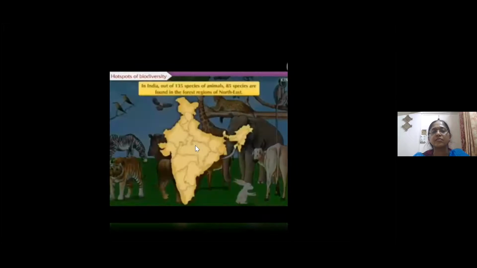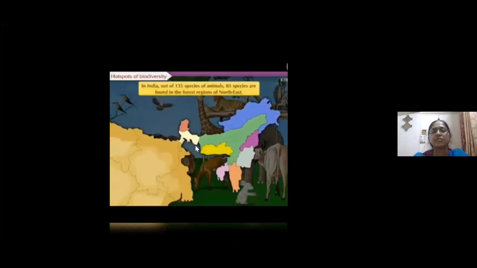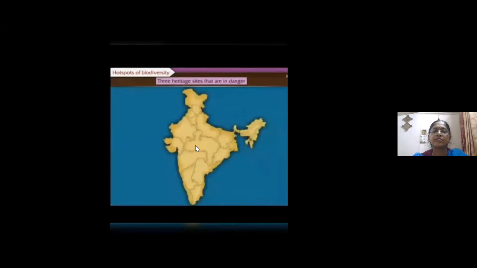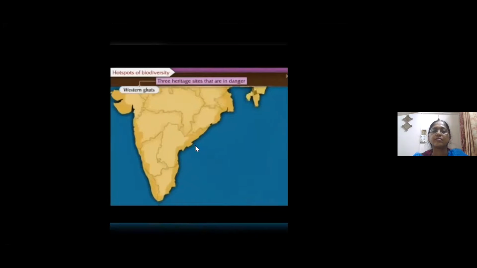As far as India is considered, out of 135 species of animals, only 85 species are found in the jungles of the eastern regions. Means, आपण जर भारताचा विचार केला तर 135 प्राणी प्रजातींपैकी फक्त 85 प्रजाती ईशान्य प्रदेशातील जंगलामध्ये आढळून येत आहेत. Now we are going to learn 3 heritage sites that are in danger.